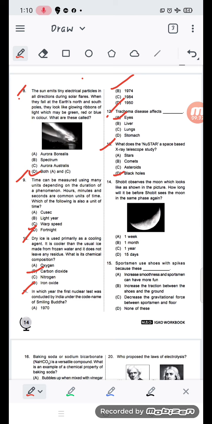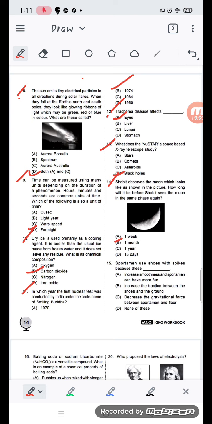Okay, number 14. Shobit observes the moon which looks like as shown in the picture. How long will it be before Shobit sees the moon in the same phase again? 1 week, 1 month, 1 year, or 15 days. It will be 1 month, because a full moon day comes again after 1 month, and the half moon day after 15 days, everything will come. So it will be 1 month.